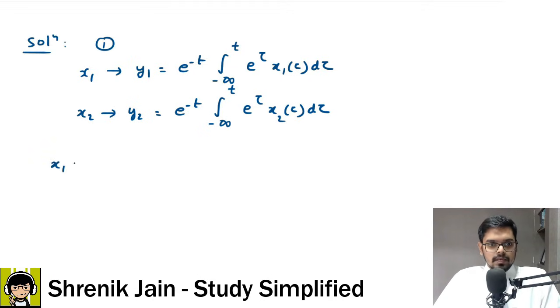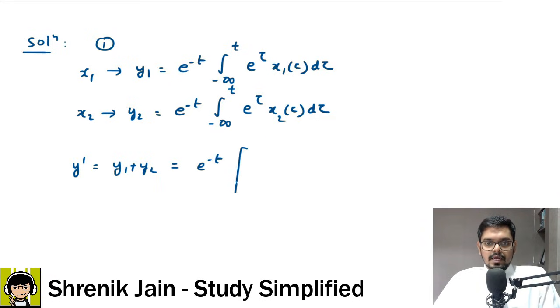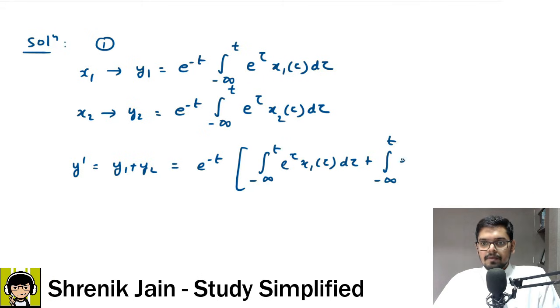Now first let me write my general y dash term. Y dash is y1 plus y2, and then I will compare with y double dash. So y dash is not the derivative of y, it's just the notation for the addition of y1 plus y2. If I add them, e to the power minus t is outside, integral minus infinity to t, e to the power tau x1 of tau d tau, added with integral minus infinity to t, e to the power tau x2 of tau d tau. This is what the things are going to look like.